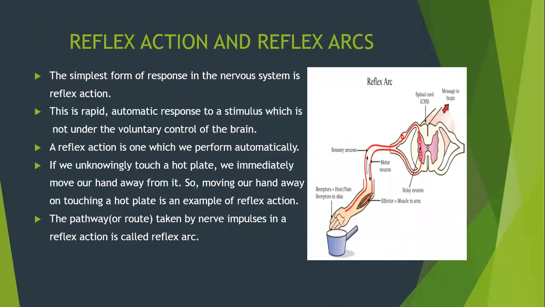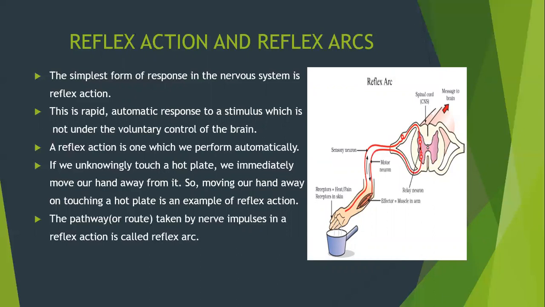Reflex action and reflex arc. The simplest form of response in the nervous system is reflex action. This is a rapid automatic response to a stimulus which is not under the voluntary control of the brain. It is described as an involuntary action.